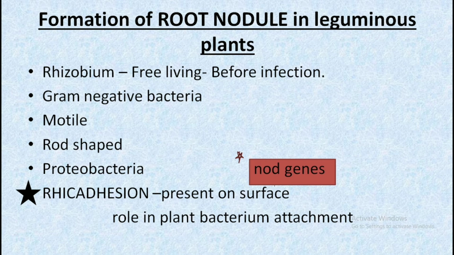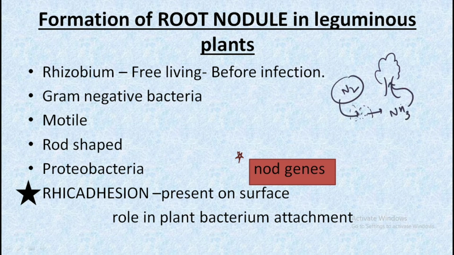Before starting this topic, let us just have a complete review. The plant cannot take up by itself the nitrogen present in the atmosphere. So it requires some nitrogen fixing bacteria to help it get the nitrogen from the atmosphere converted into the ammonium form, so that it could take up this nitrogen and use it for its growth and development.